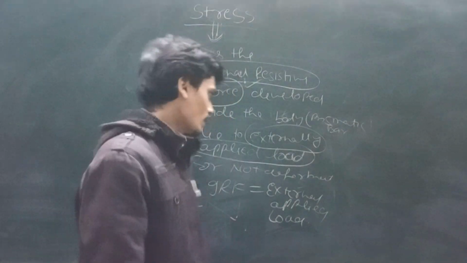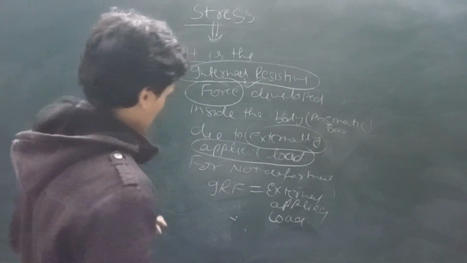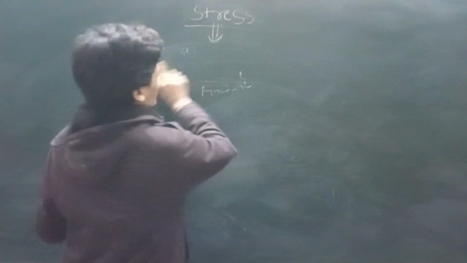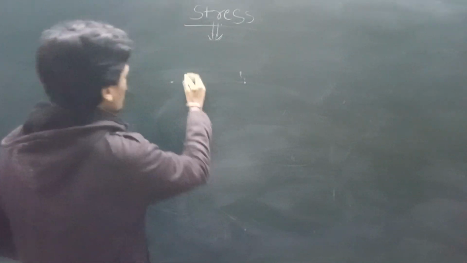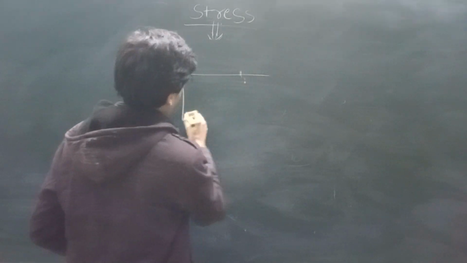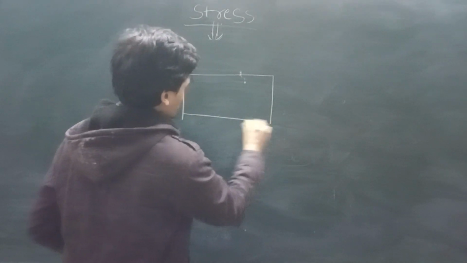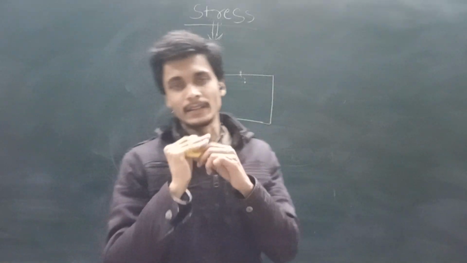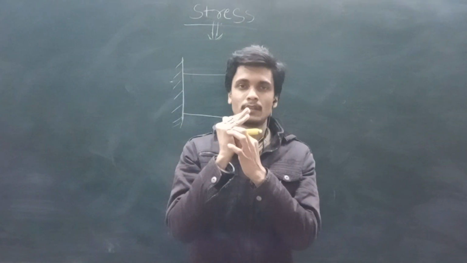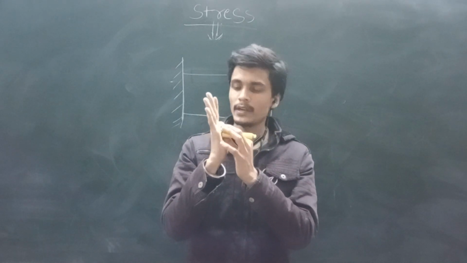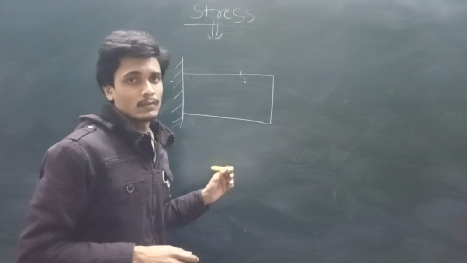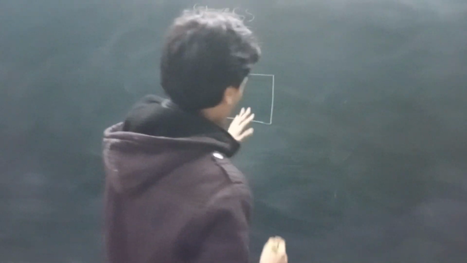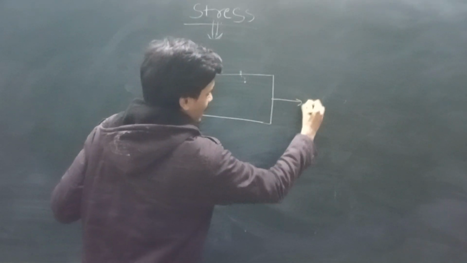Now see, this is the bar, and at one end this bar is fixed like this, so that this bar is not going to go down. Now apply an external load in this direction.